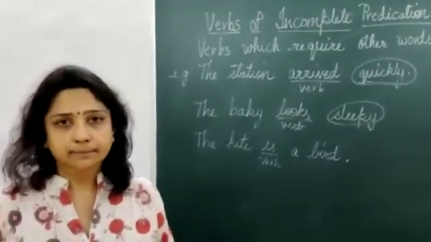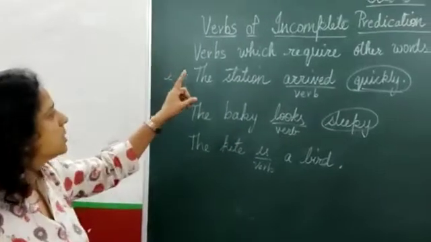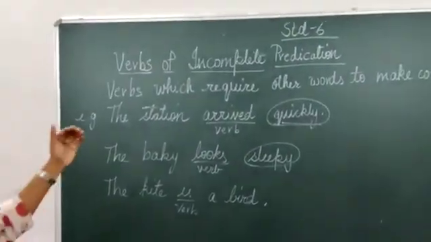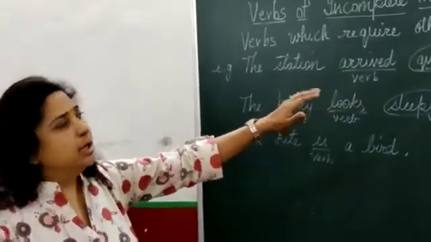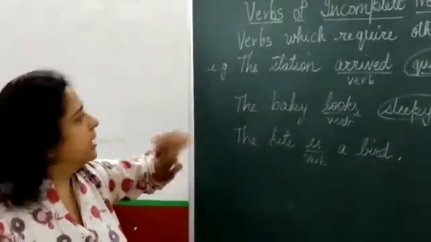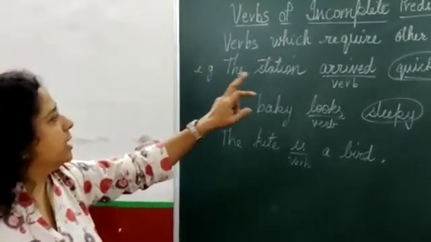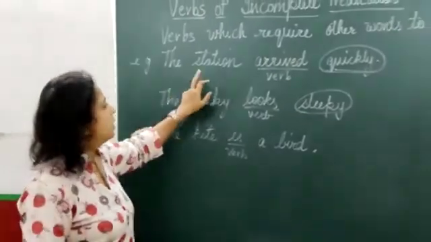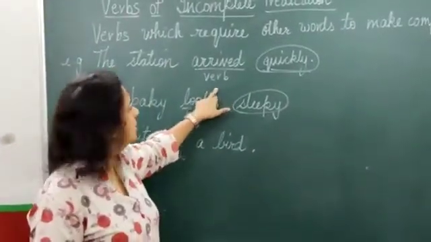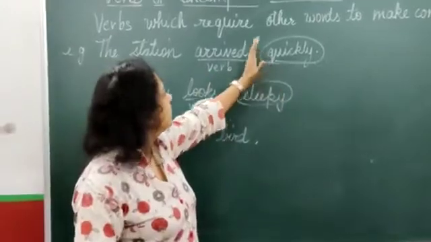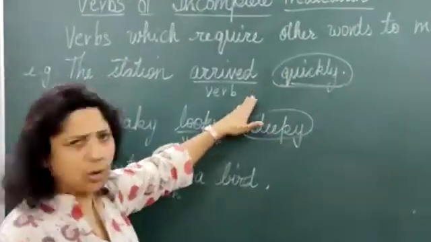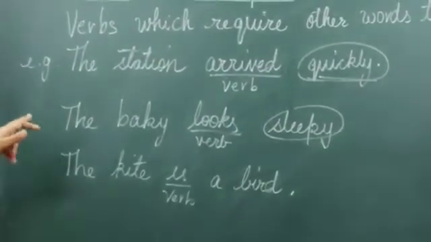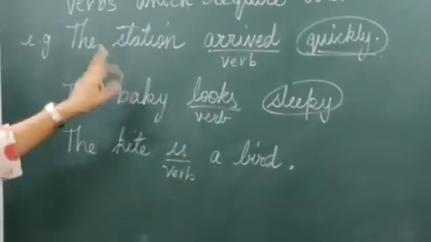Now the third part that we have is verbs of incomplete predication. What do we mean by these? They require some other words to make complete sense. They are called verbs of incomplete predication. Like, the train arrived. Arrived is a verb. Quickly. If you do just this much, it also makes sense. But if this is added, it makes complete sense. So these are called verbs of incomplete predication.